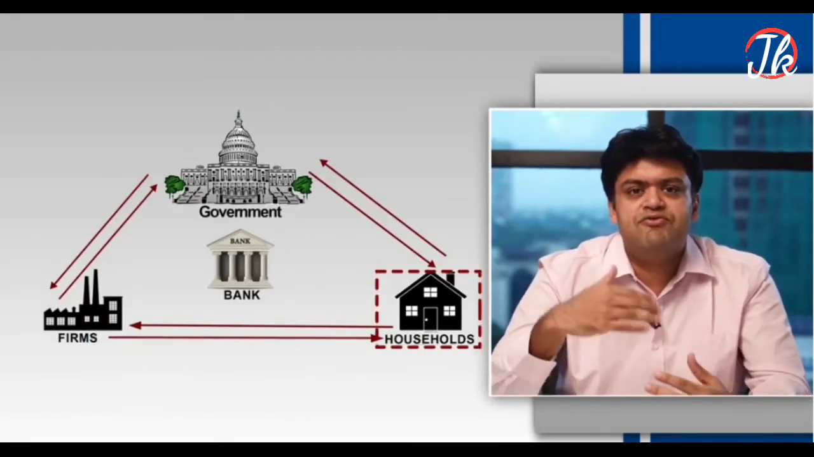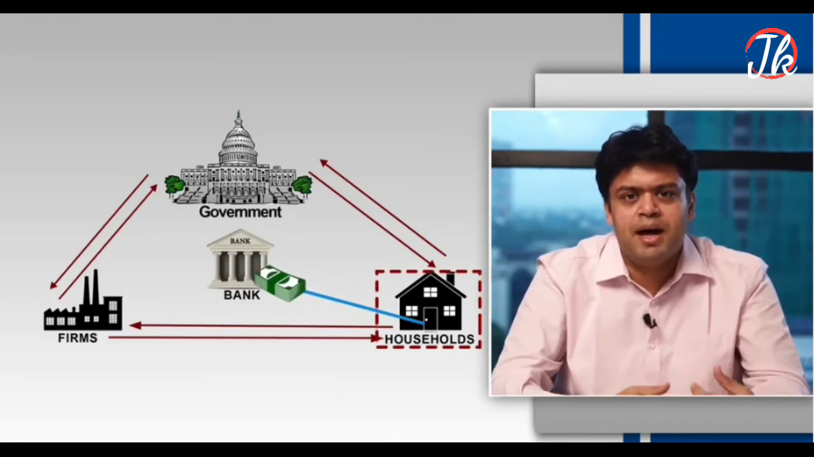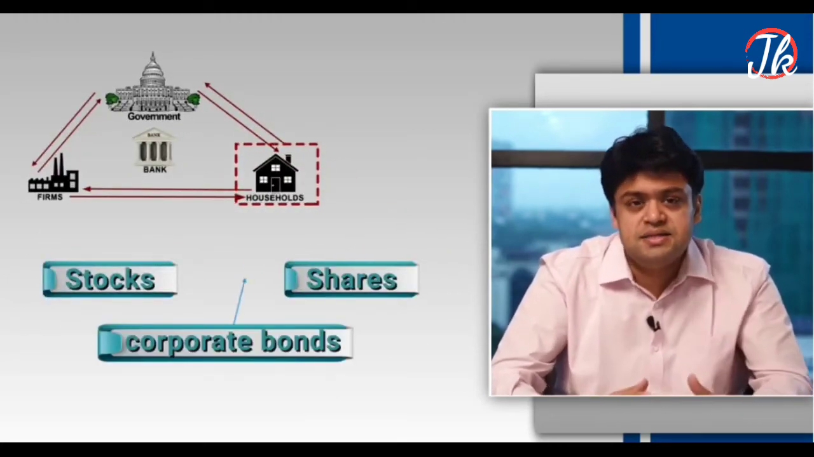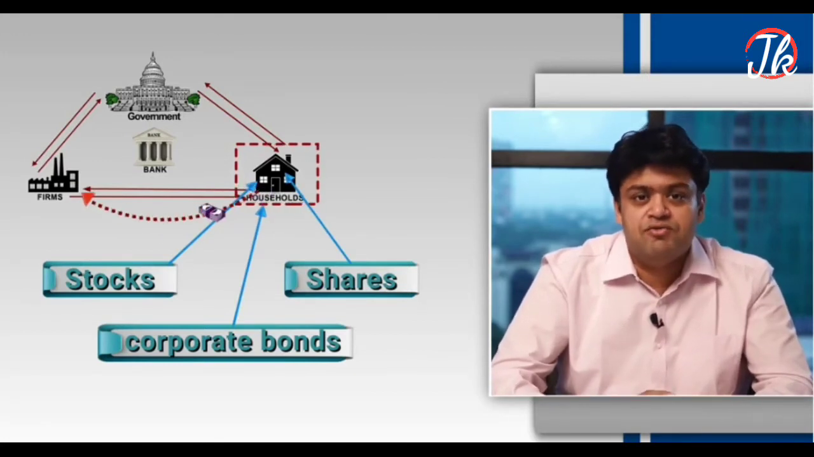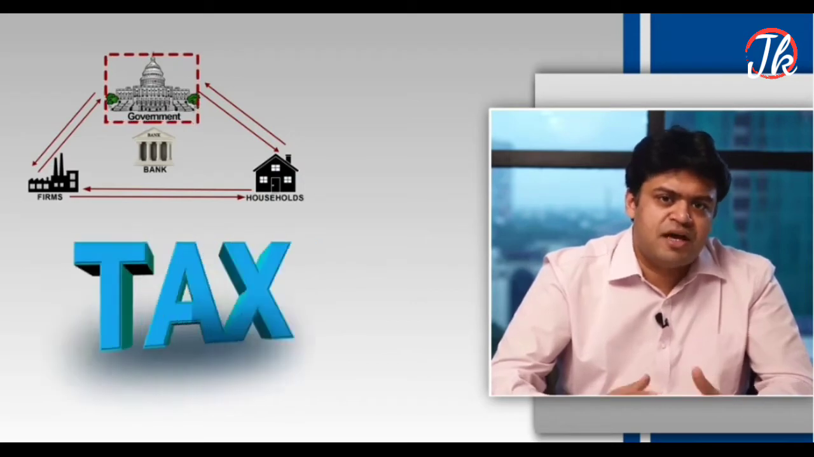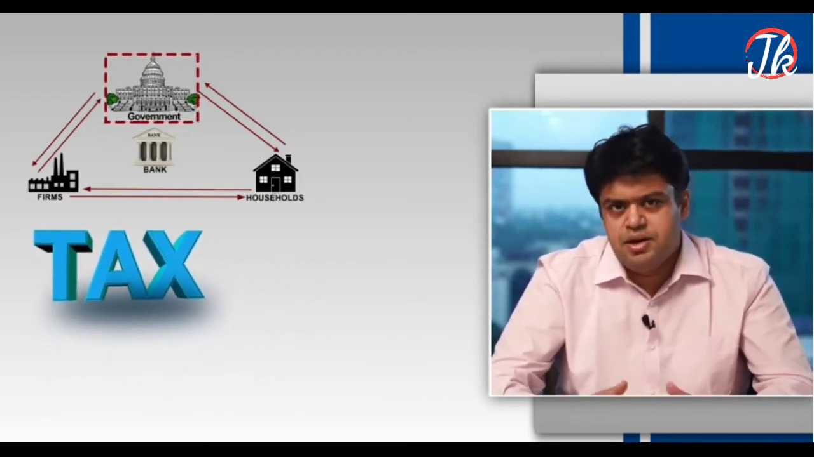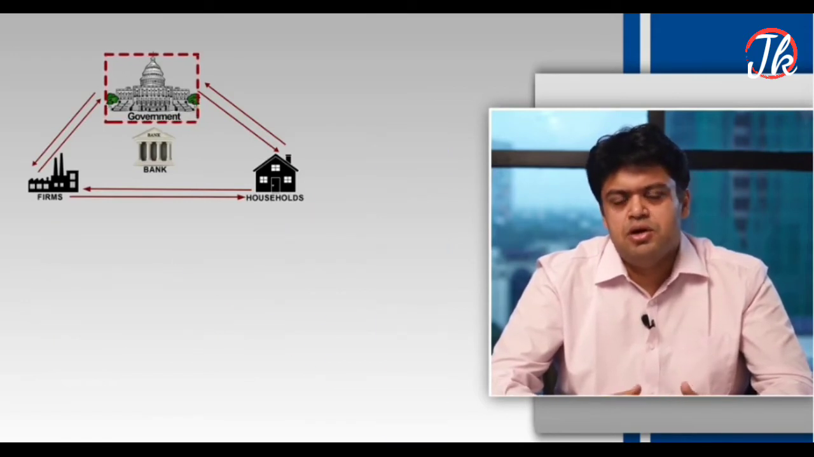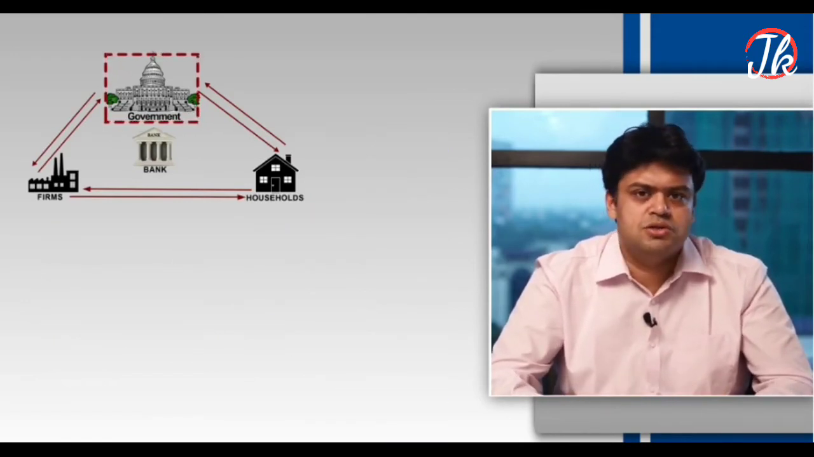The households save for the future by putting money in a bank, or they buy stocks or shares or corporate bonds. Hence they supply the firms with funds to finance such expenditure. The government needs money in the form of taxes, both direct and indirect, to build bridges, roads, ports, airports, etc., which they collect from these firms and households.